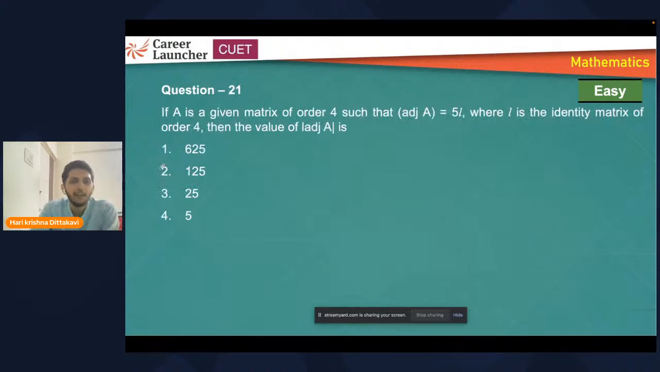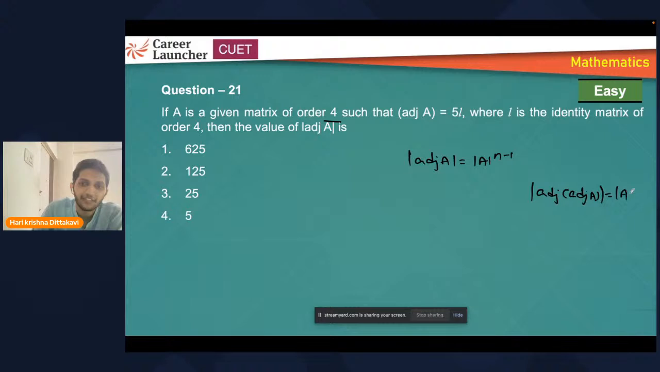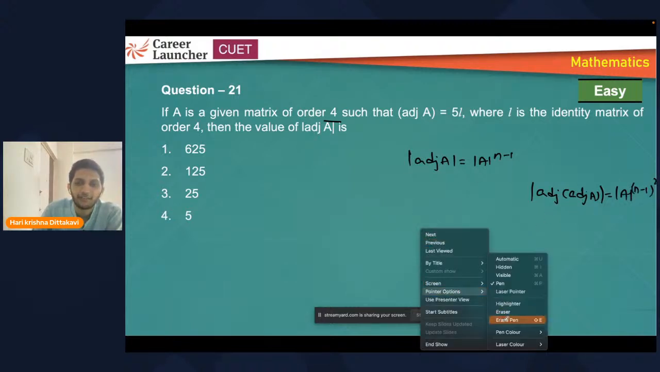Yeah, good. Now look at this 21st question. If A is a given matrix of order 4 such that adjoint A is equal to 5 times the identity matrix. Now again order 4. We have solved only up to order 3. Now they are giving this. We have discussed this, right? Determinant of adjoint A is equal to determinant of A to the power n minus 1. Someone has asked what is determinant of adjoint A. Look at this. It is determinant of A. I'll write this side.